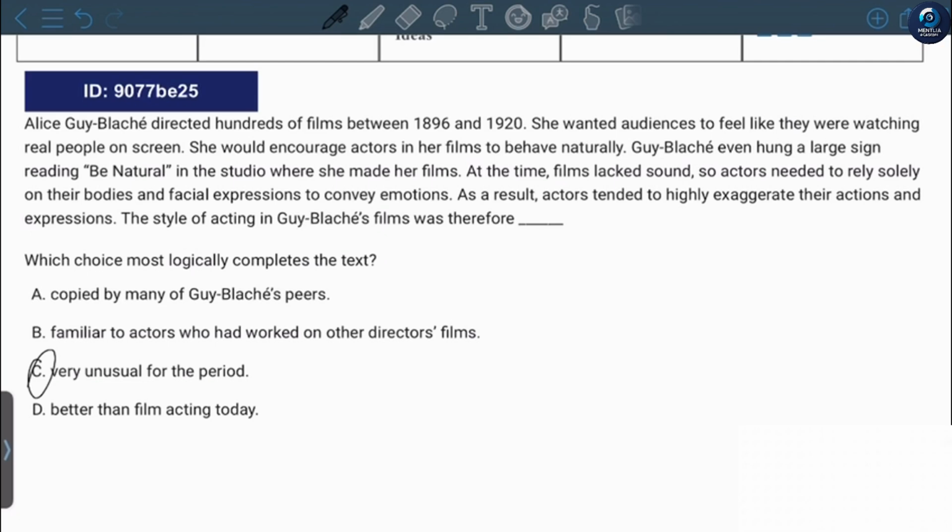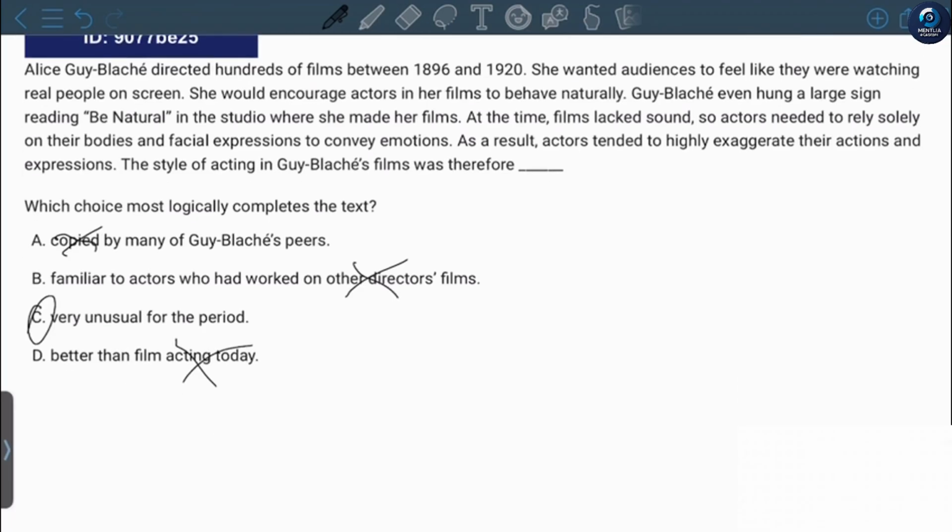Copied by many of Guy Blanche's peers: it doesn't talk about other directors, so the answer isn't A. Familiar to actors who had worked on other directors' films: it wasn't familiar because it wasn't ordinary for that period of time. People usually exaggerated their emotions instead. Better than film acting today: it doesn't talk about today's films at all, so D is also wrong.